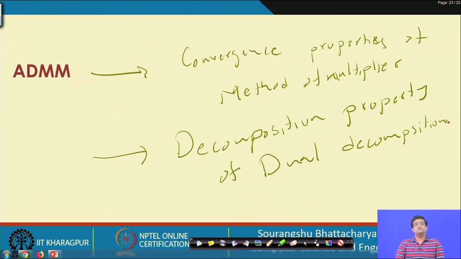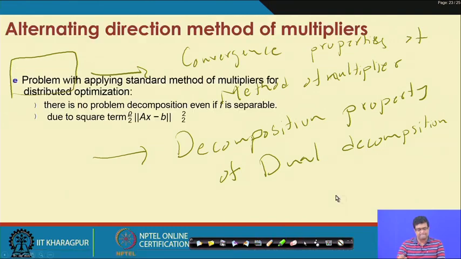Both of these should be there, and that is where ADMM comes in. ADMM has both these properties. So, how does it work?